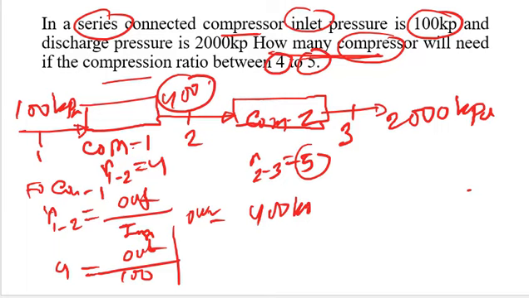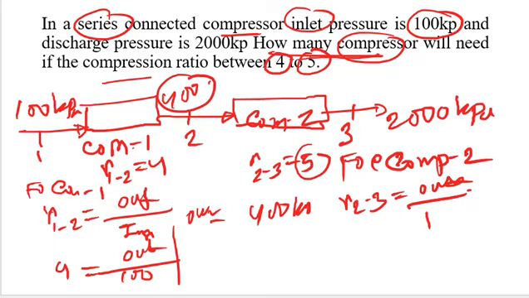Now we know the ratio, and we also know the first compressor's output. That value is actually the input of the second compressor. For compressor 2, R 2 to 3 equals output over input.